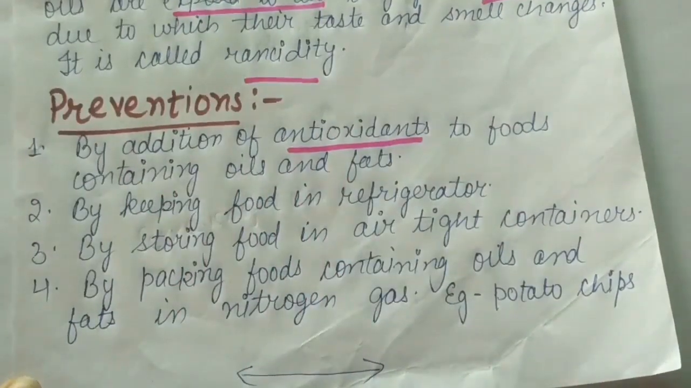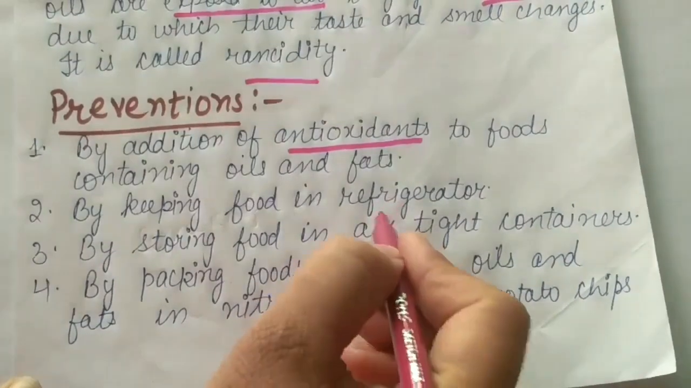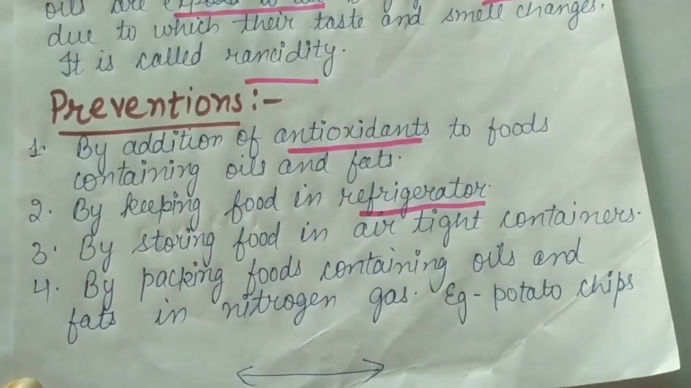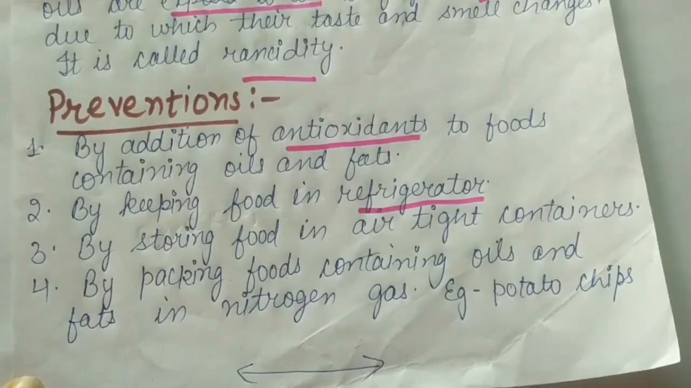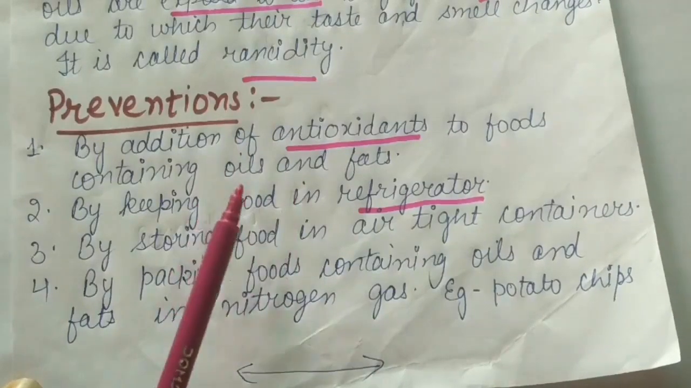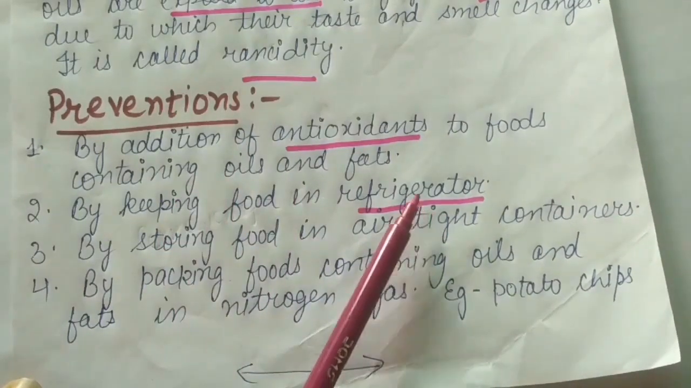The second point, beta, is keeping the food in a refrigerator. You have seen that sometimes when food items are left out of the kitchen, mostly in summer, then what happens? It doesn't taste good, or it gets rancid. So how can we prevent it? By keeping it in the refrigerator.